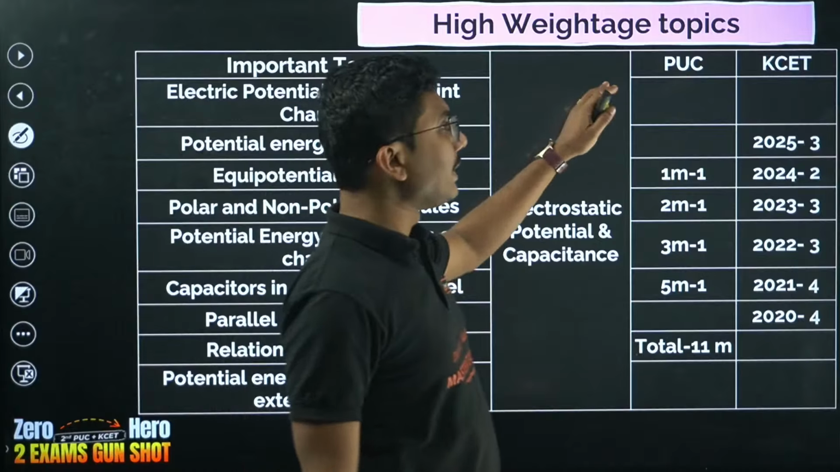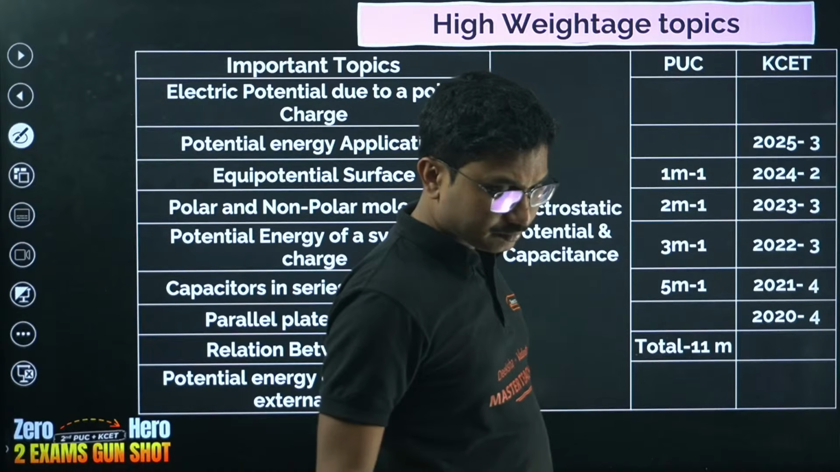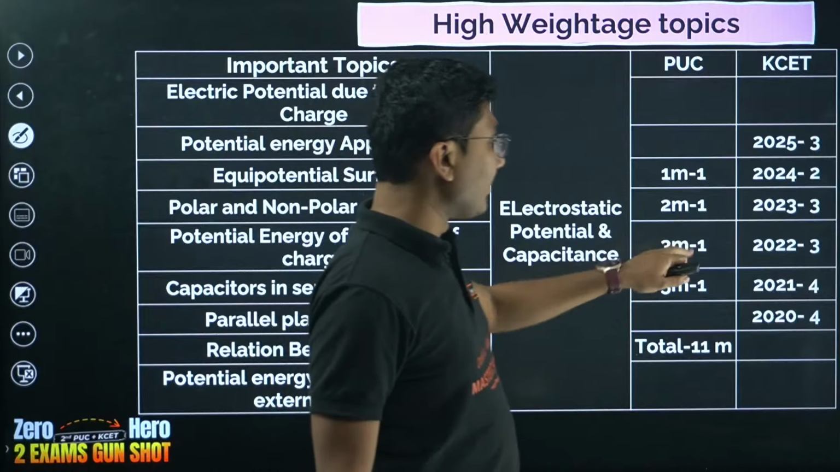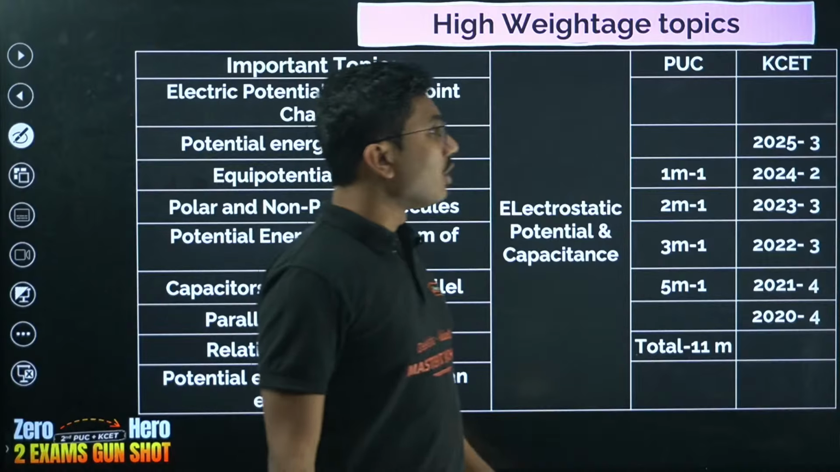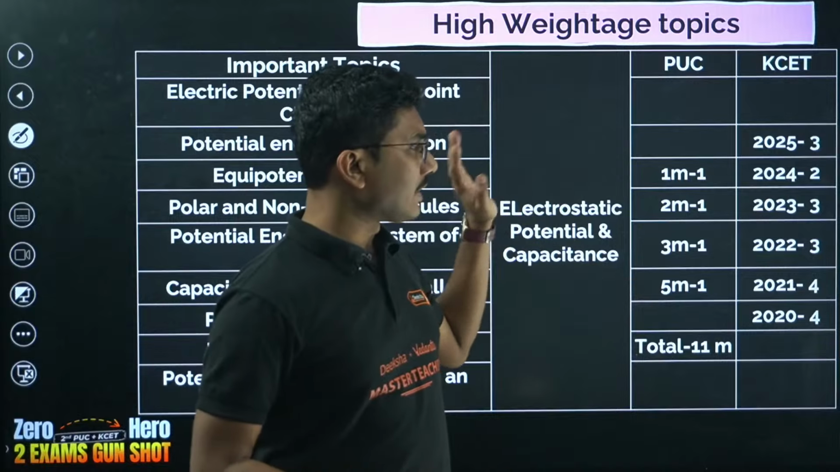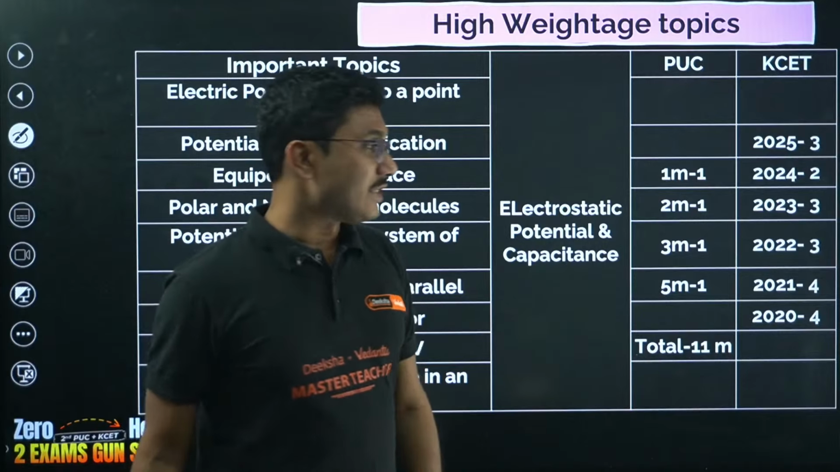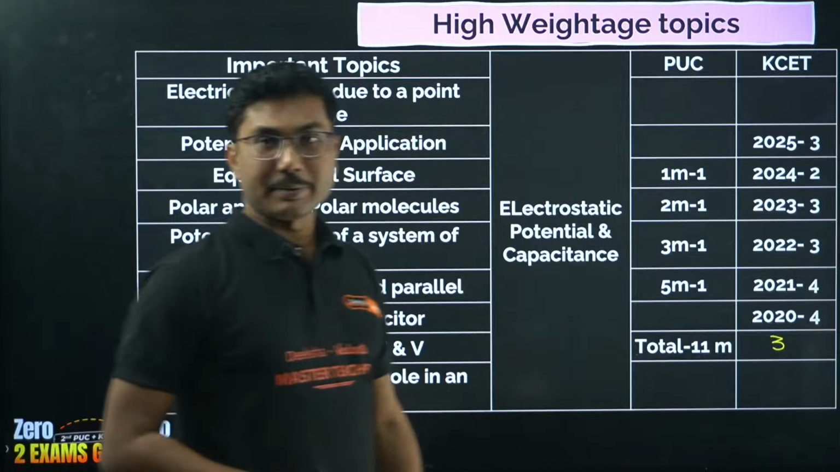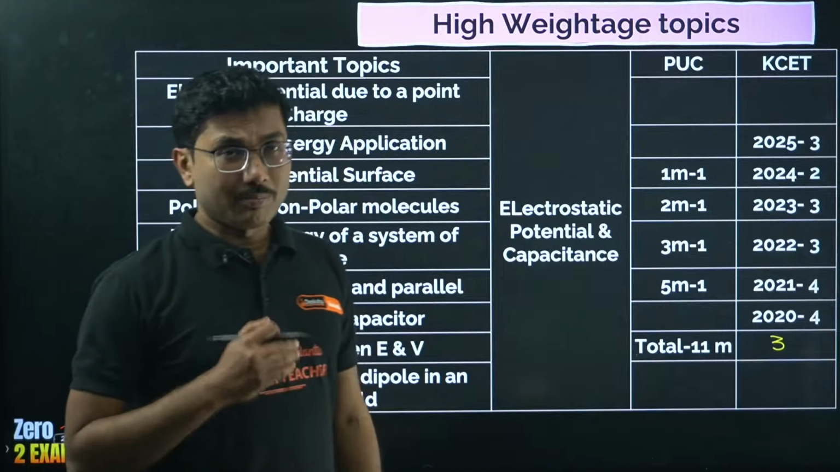Now if you see the PUC weightage of the chapter, it is 1 one-marker, 1 two-marker, 1 three-marker, 1 five-marker. So the total weightage of the chapter is 11 marks. Also in KCET, on an average 2 to 3 questions come, in some cases 4 questions also came. Our expectation is that 3 questions will come from this chapter in 2026. So 3 questions you can guarantee if you watch this lecture completely, right?